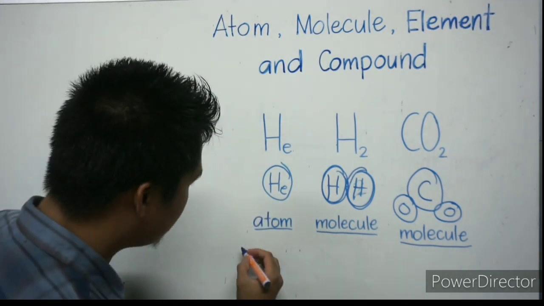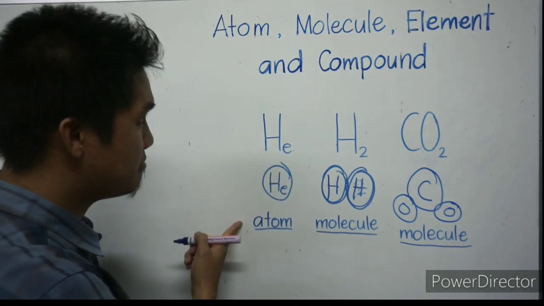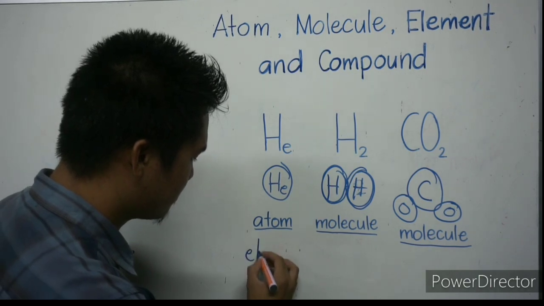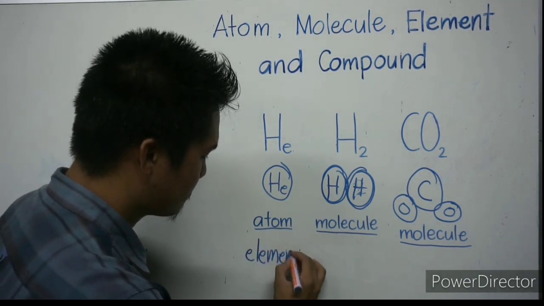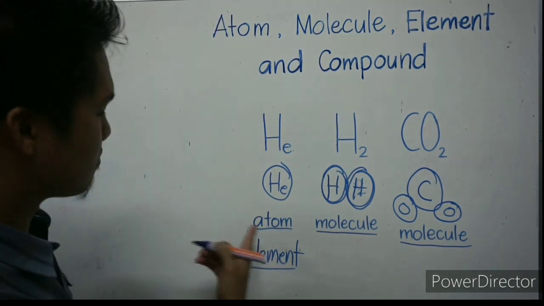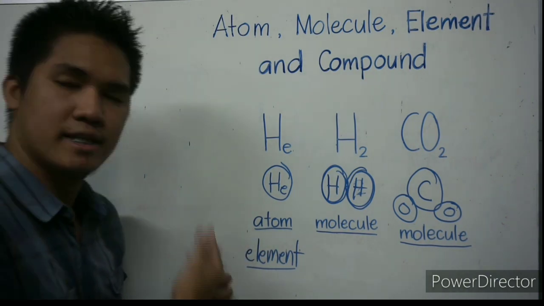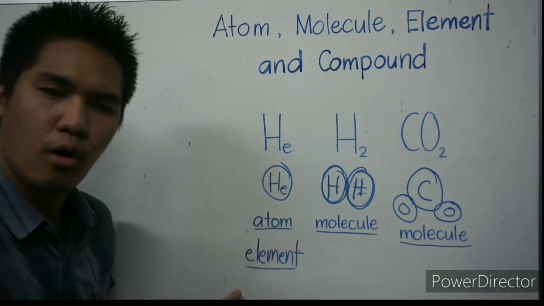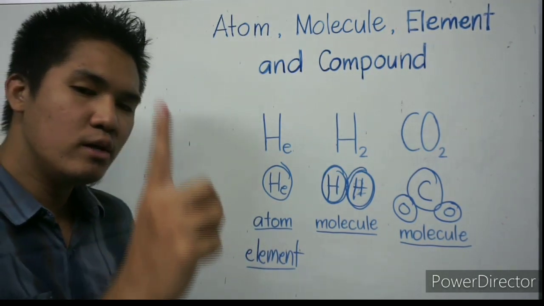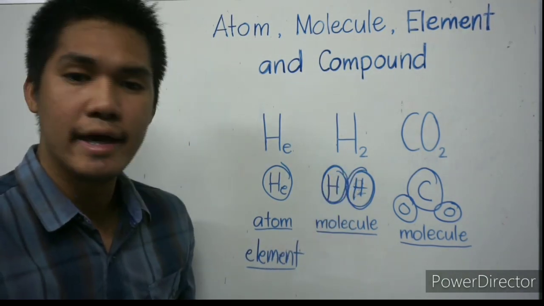So we can say that this helium is an atom and also an element. He is an atom, it's an element because it consists of only one type of atom. Next, H2, it's a molecule.